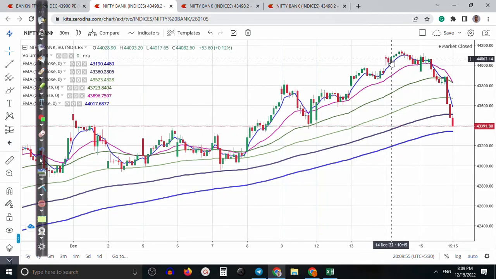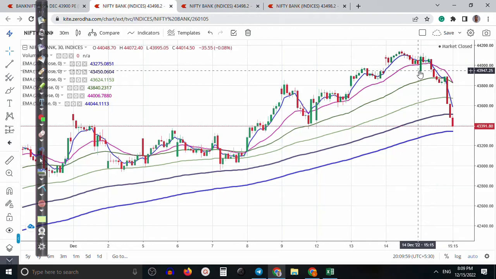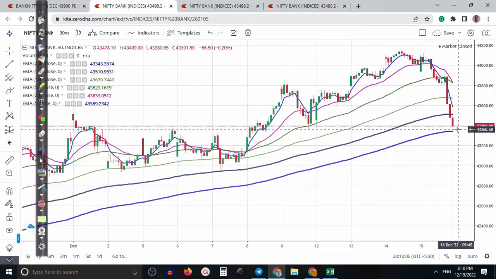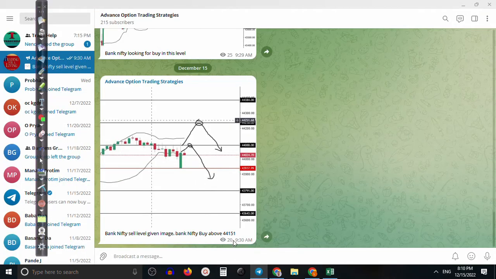All right, guys, here you can see price opened with a little bit of a gap up, gap down, and after that price goes a little bit and then drops drastically. So in the morning around 9:30 a.m., I posted this area. I told that this is the Bank Nifty sell level given in the image.